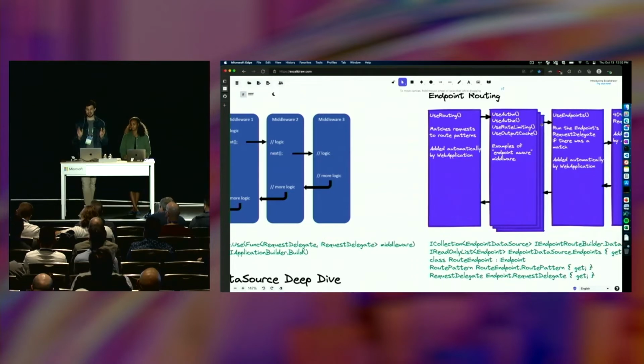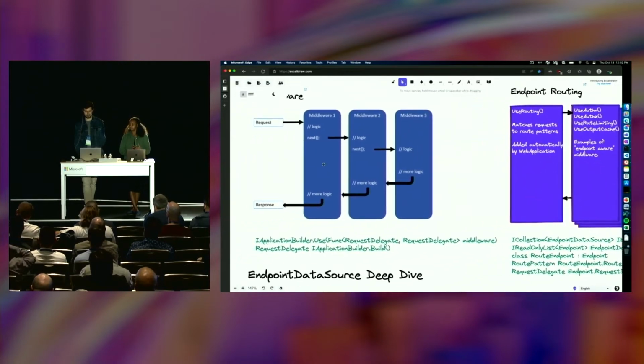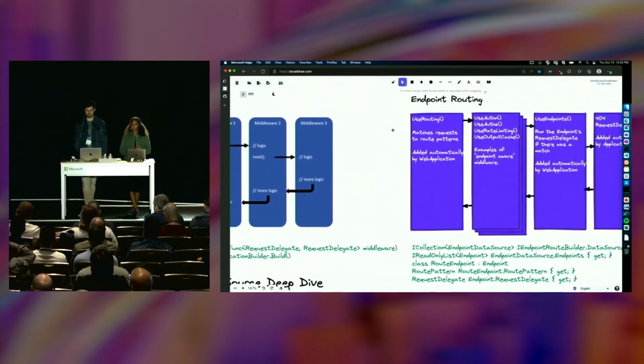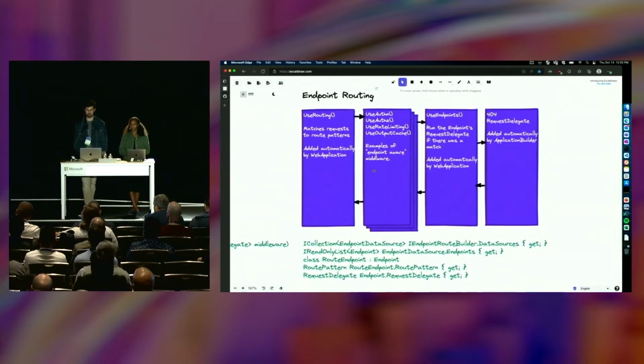So in ASP.NET Core 3, we introduced the concept of endpoint routing. So before that, again, if you can see my cursor, that little middleware diagram is straight from our docs. This, you can kind of tell I created in Excalidraw. But this shows the default middleware that is added by WebApplication in minimal APIs. So at the very start of the pipeline, if you don't do any extra work, we call a UseRouting middleware. You might have seen this in the older templates. It disappeared, but it's still there.